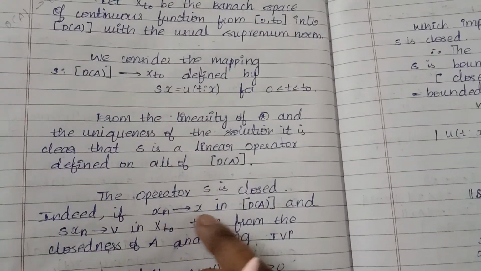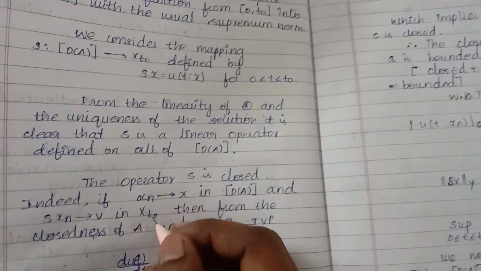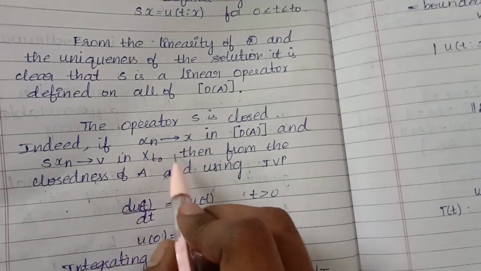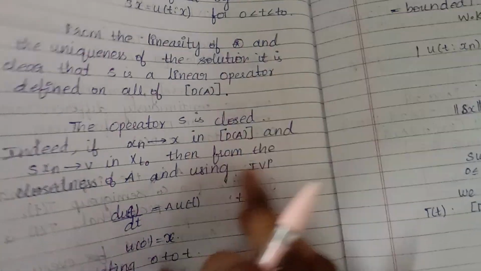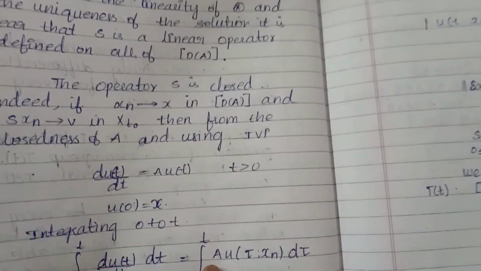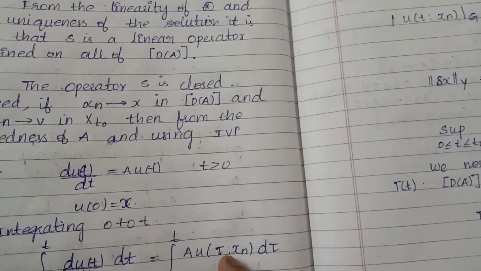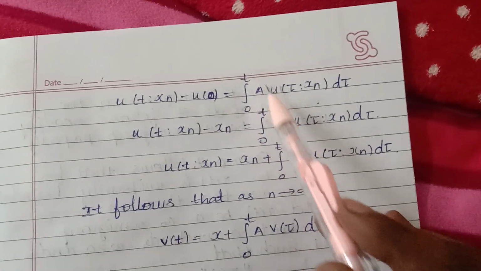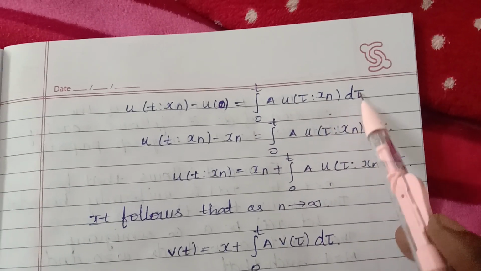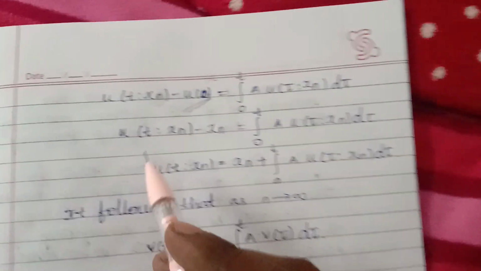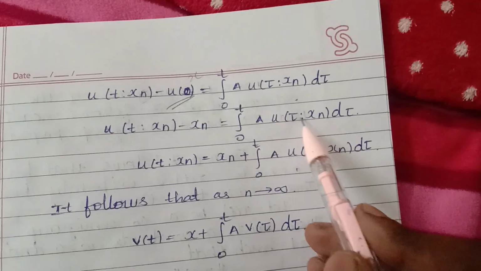Indeed, S is closed means that if x_n tends to x in D(A) and S x_n tends to v in X of t0, then from the closedness of A and using the initial value problem du(t)/dt = A u(t), u(0) = x, integrating from 0 to t, we get the integral of A u(tau, x) d tau. Integration and differentiation cancel, so u(t, x_n) minus u(0) equals the integral from 0 to t of A u(tau, x_n) d tau. Since u(0) = x_n, we get u(t, x_n) minus x_n equals the integral from 0 to t of A u(tau, x_n) d tau.